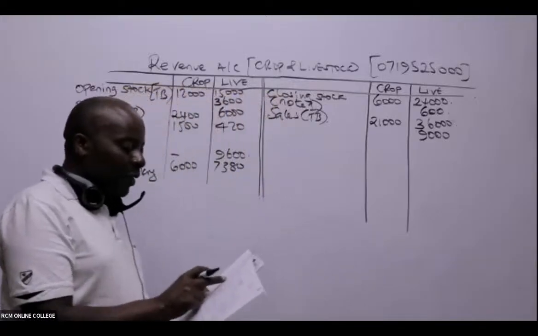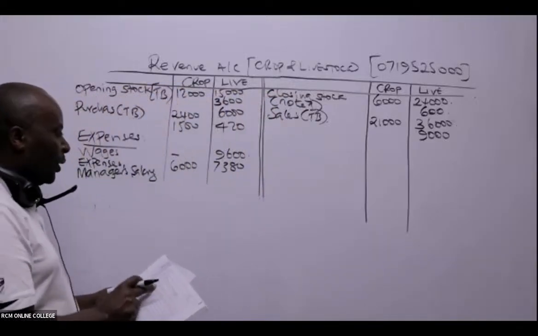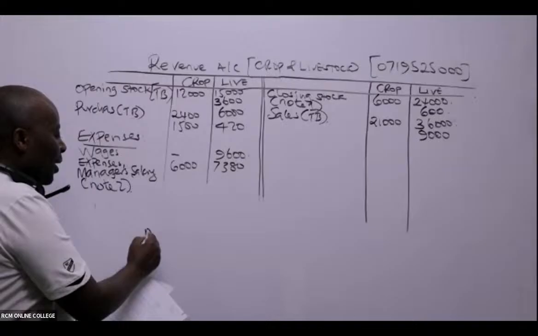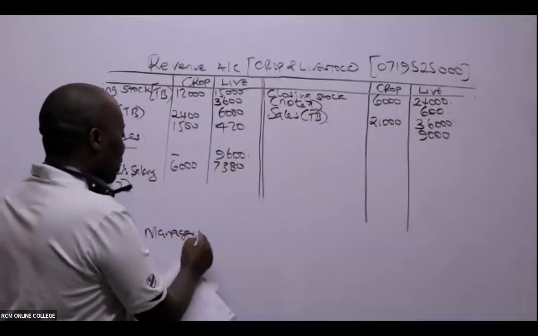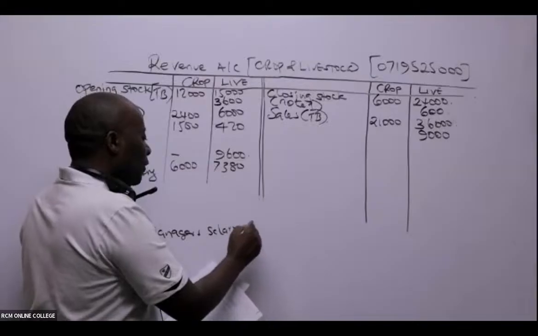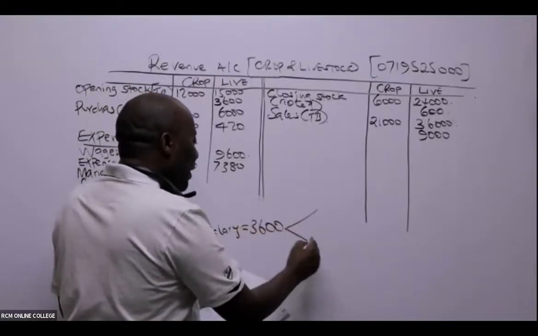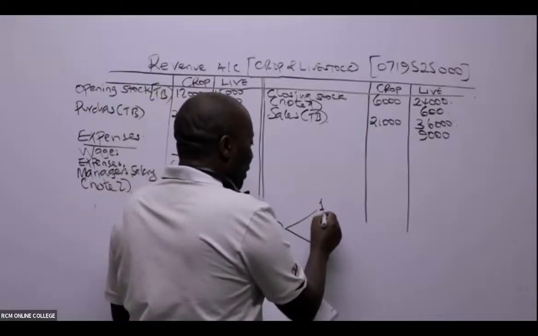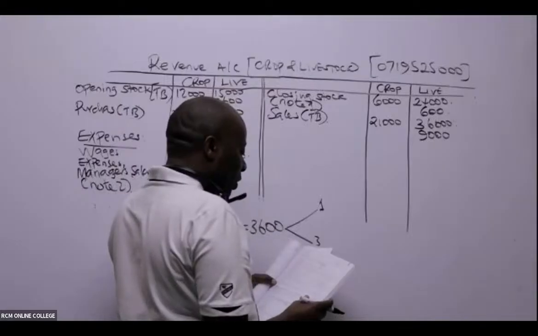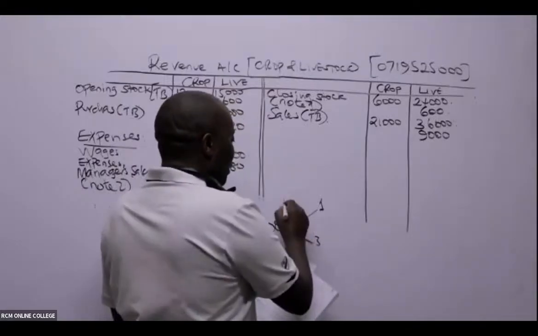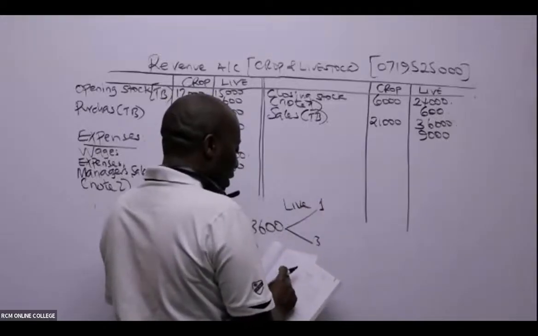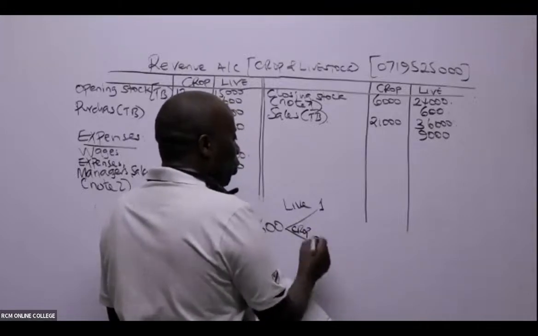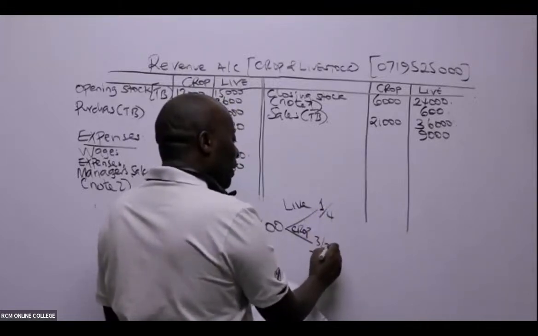So in this case, they have given us the criteria to apportion this. Look at note 2. This manager's salary of 3,600 is to be divided at what ratio? At the ratio of 1:3. Remember, 1 is for livestock, and 3 portions are for crop. So in total, this will be 4. Proportion-wise, livestock will be a quarter and crop will be 3/4.